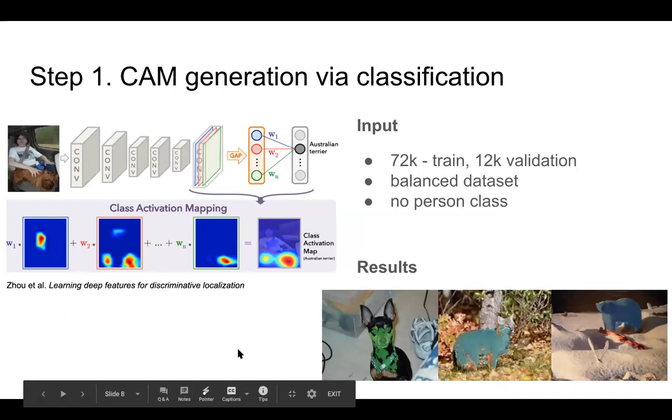Our first step is to train a classification model. To address the issue of class imbalance, we downsample each class of the dataset in correspondence to the number of samples in the least represented category. We train 2 CNNs separately, one for 199 classes excluding class person, and another one, a binary classifier for person solely. It is trained on a subset of 2014 data, which has fewer missing labels for this class. After the classification net is trained, we can extract the class activation maps from its last layers. You can see the results produced at the first step in the right lower corner of this slide.